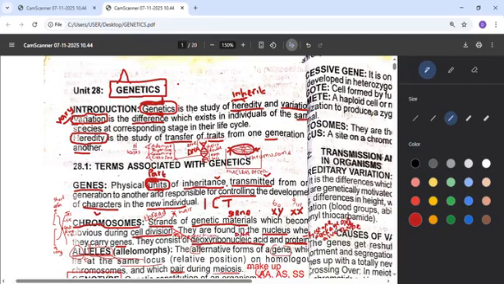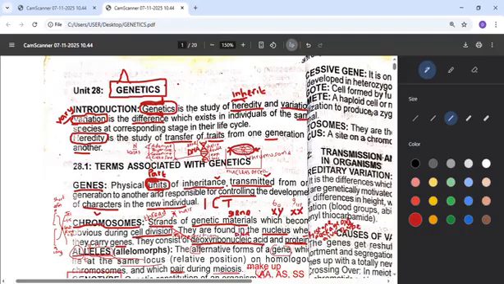Now let's focus on variation. Variation is the difference which exists in individuals of the same species at corresponding stage in their life cycle. So we have said earlier that variation means the differences you see between two persons that are of the same species. And I've also talked about heredity being inheritance, what one inherits from one's parents that makes one resemble one's parents, and that has to do with transfer. You inherit something by transfer of traits.